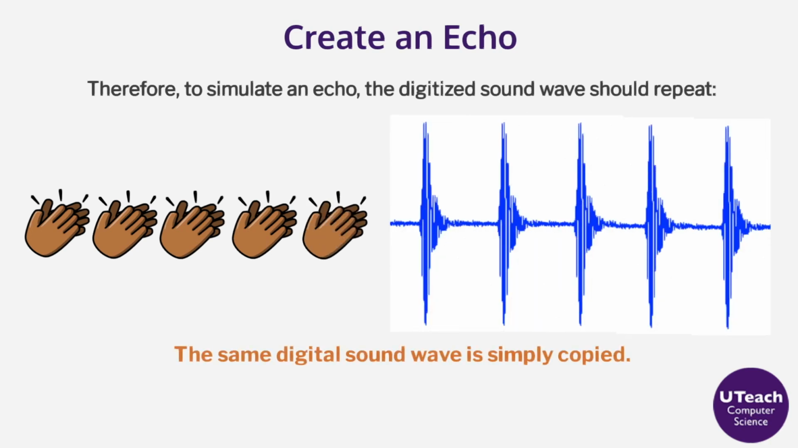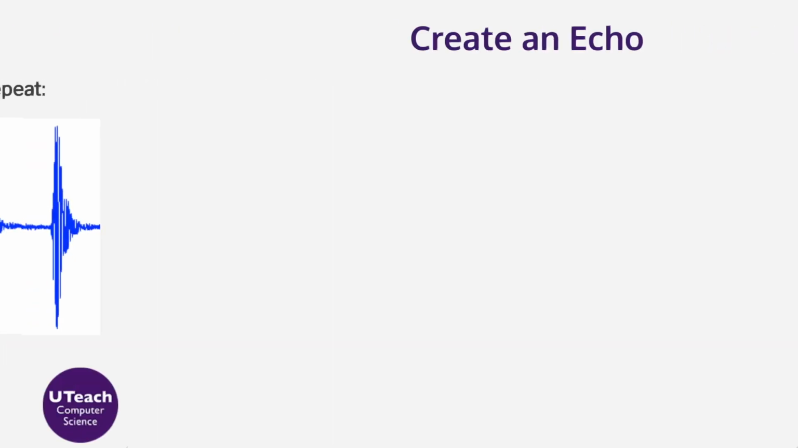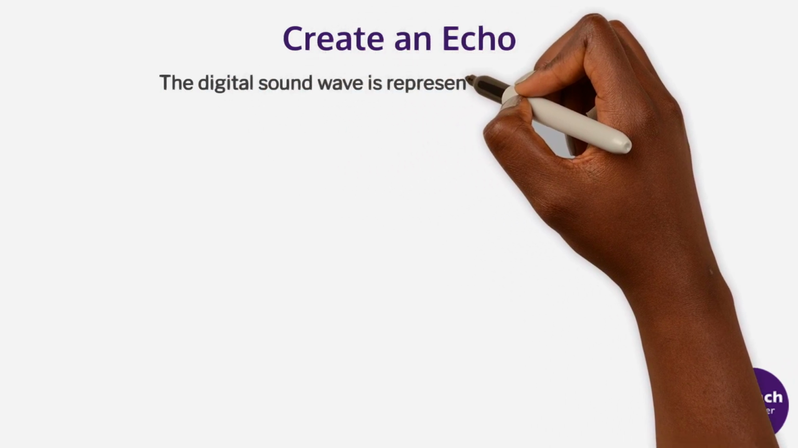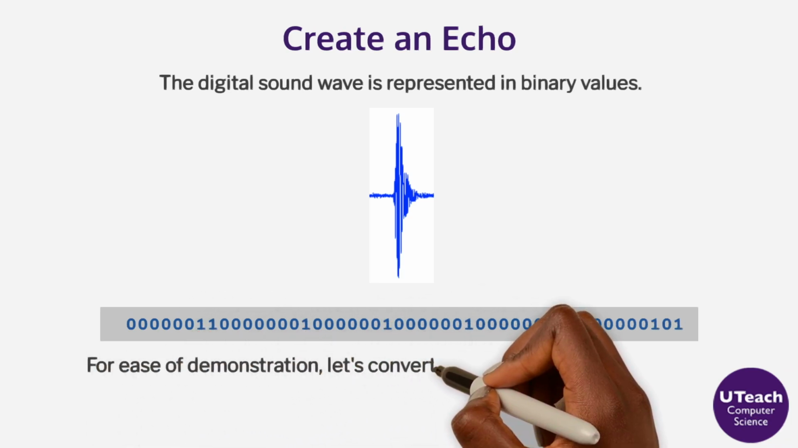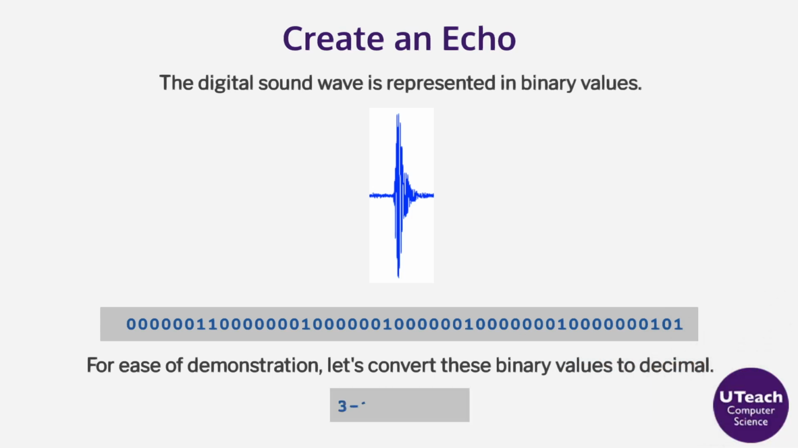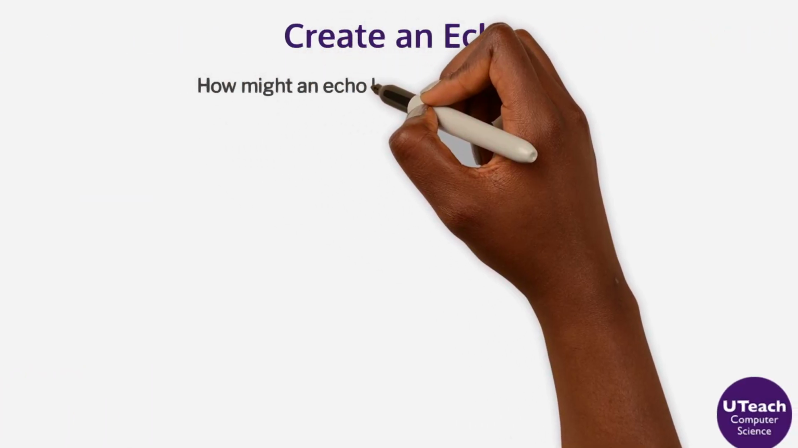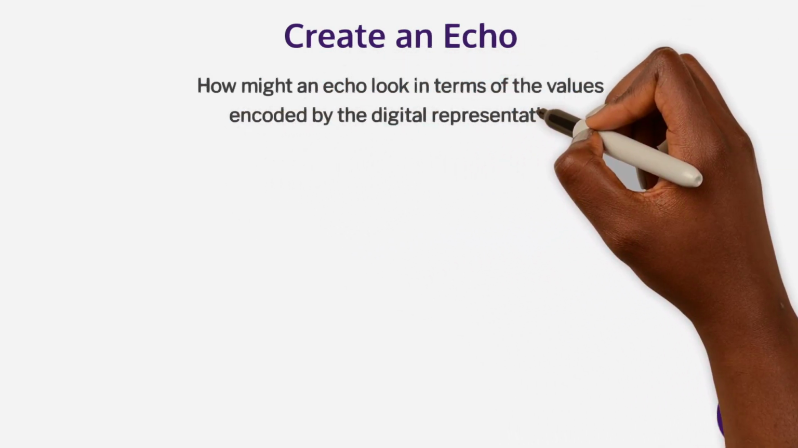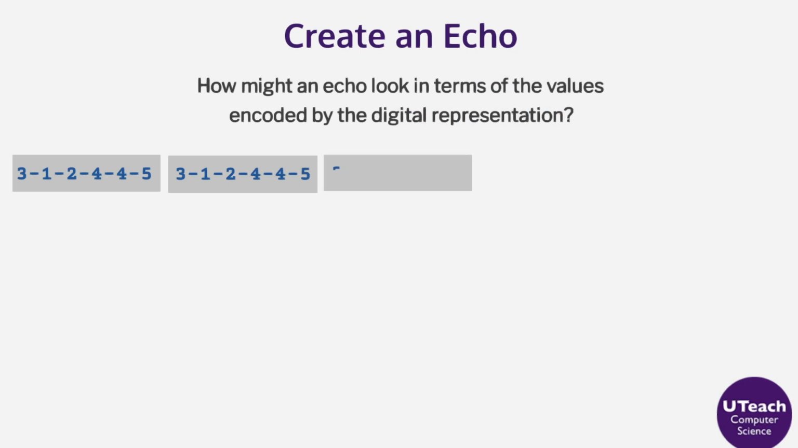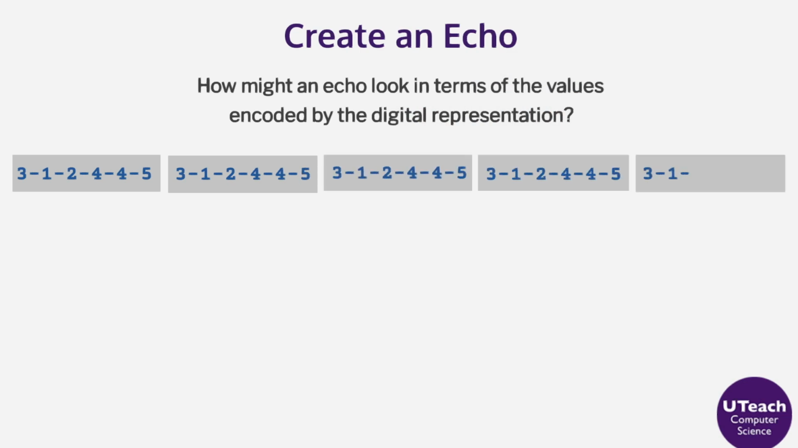The same digital sound wave is simply copied. The digital sound wave is represented in binary values. For ease of demonstration, let's convert these binary values to decimal. 3, 1, 2, 4, 4, 5. How might an echo look in terms of the values encoded by the digital representation? We took the value for the hand clap sound wave and duplicated it 5 times to make an echo.